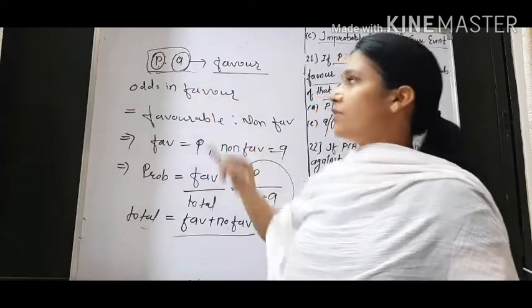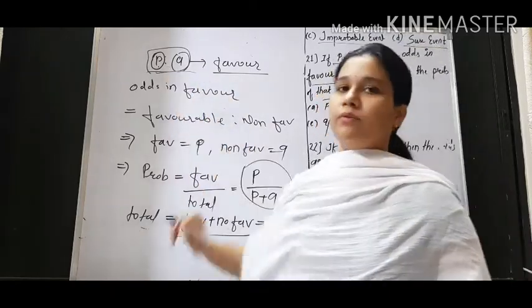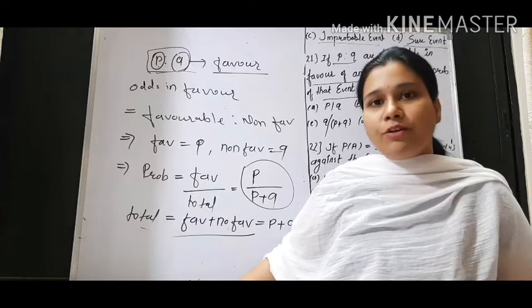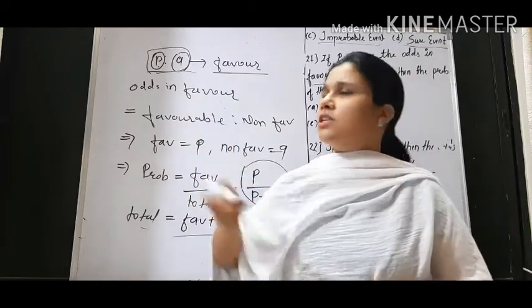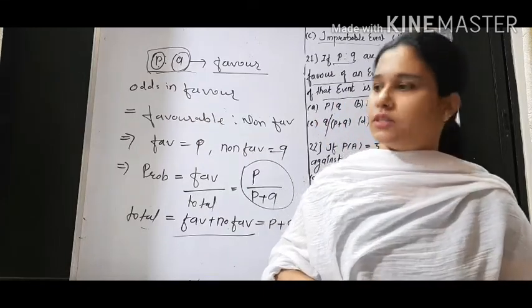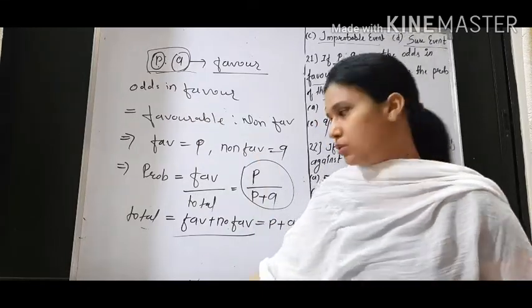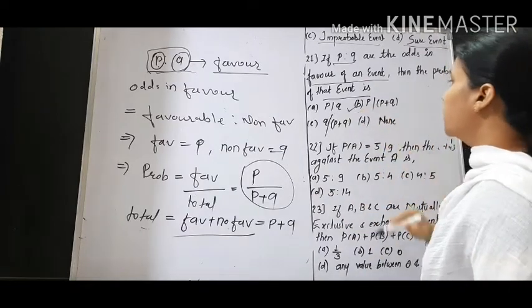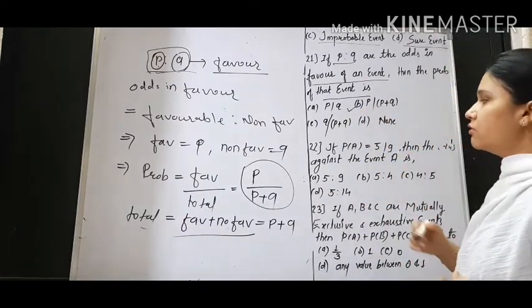just see this, favorable odds are given. Okay, P is the favorable, so the numerator is fixed, P. What will be the denominator? Obviously the denominator is the total, so take the sum of both, P plus Q. So the probability of such an event will be P by P plus Q. So where is this option? P by P plus Q is here, B. So B is right. Now question number 22.